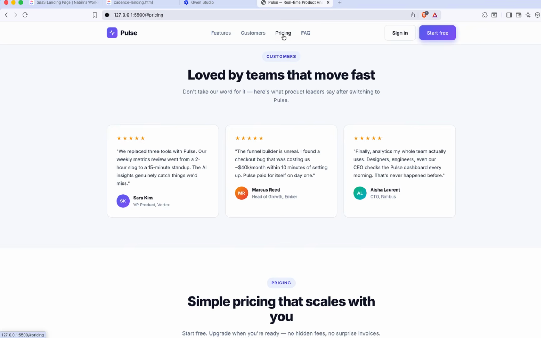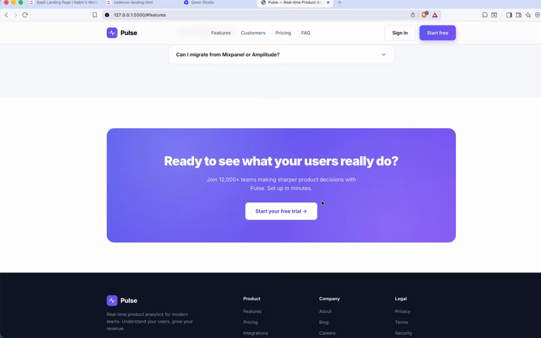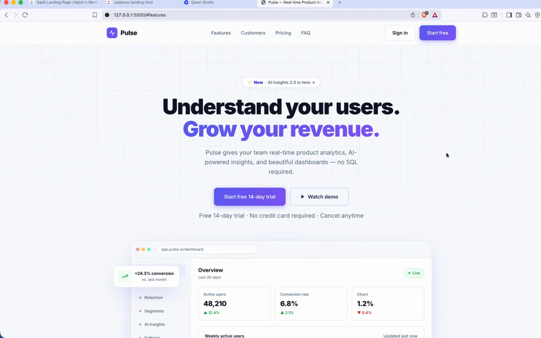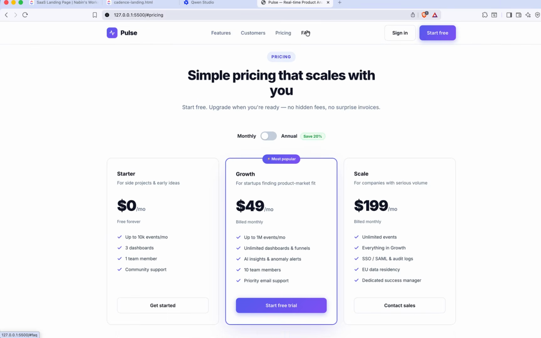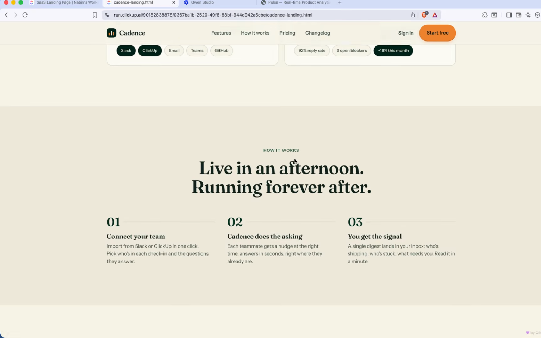Oh, I like it. Both are good, but I feel Qwen is a little bit better than Claude Opus 4.8. Comment down below which output you like. Okay, start free 14-day trial, and the demo. Yeah, navigation is also working. Good. I like it. Both performances are good.